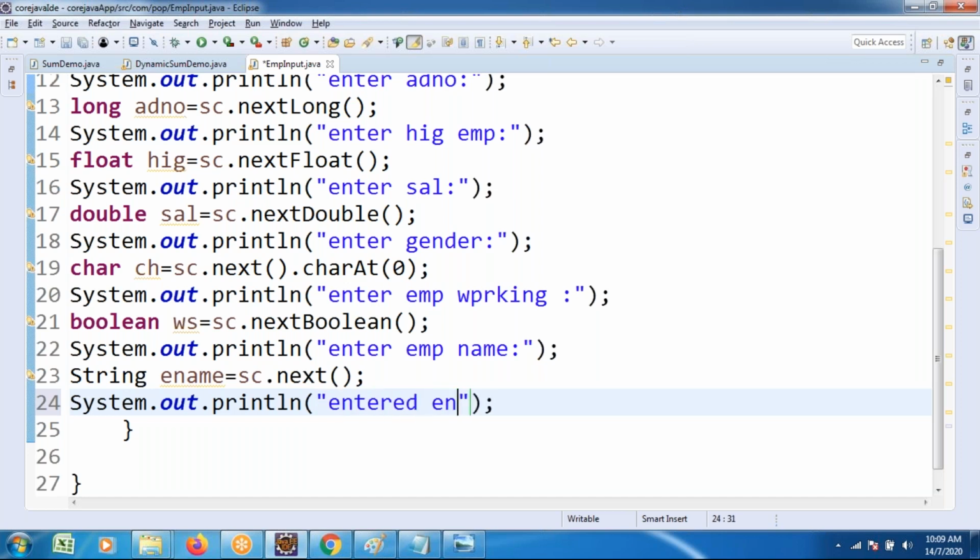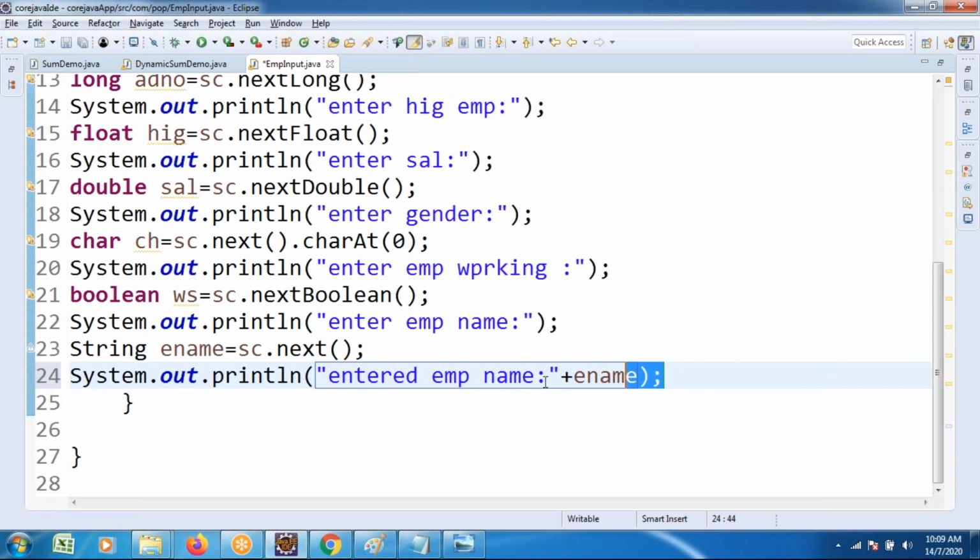Employee name, whatever order you are reading, there is no restriction on printing order. You must print in that order only. The name of the employee is read and printed. Ename I take. Similarly, I want to print the remaining fields also.